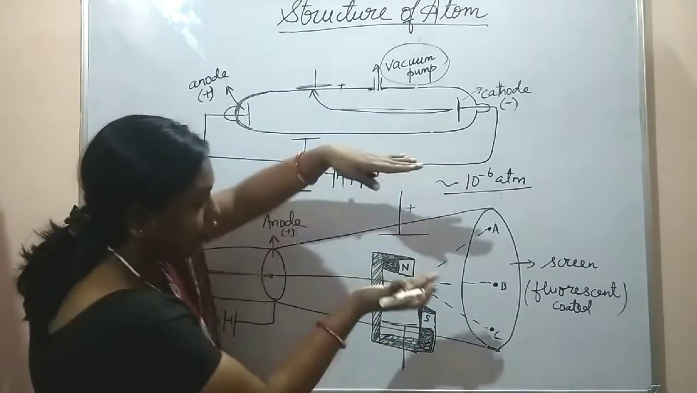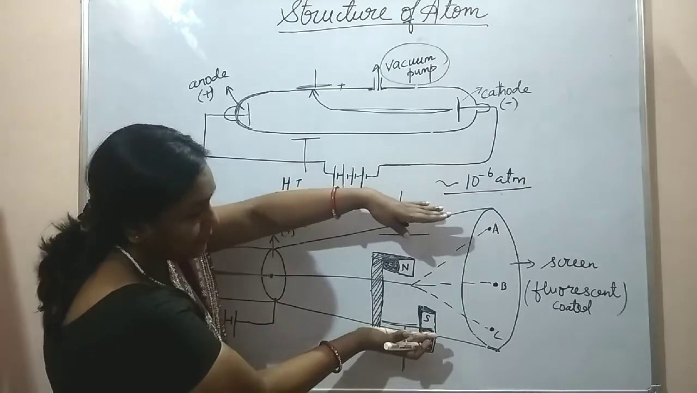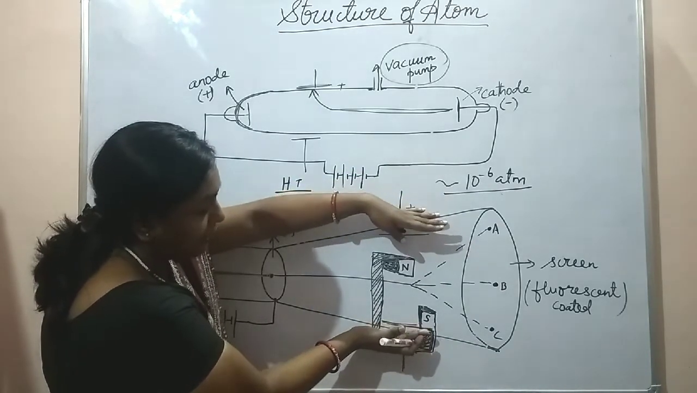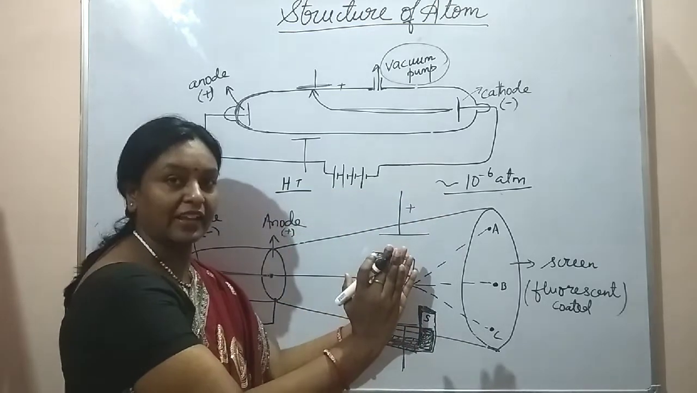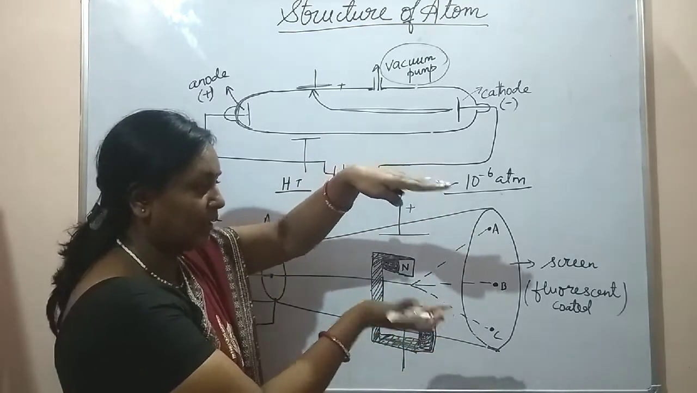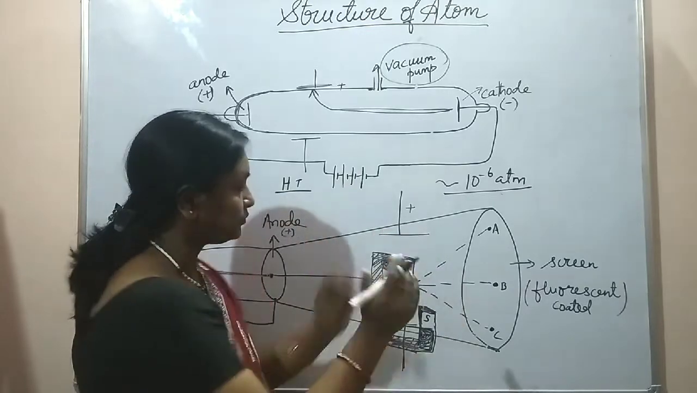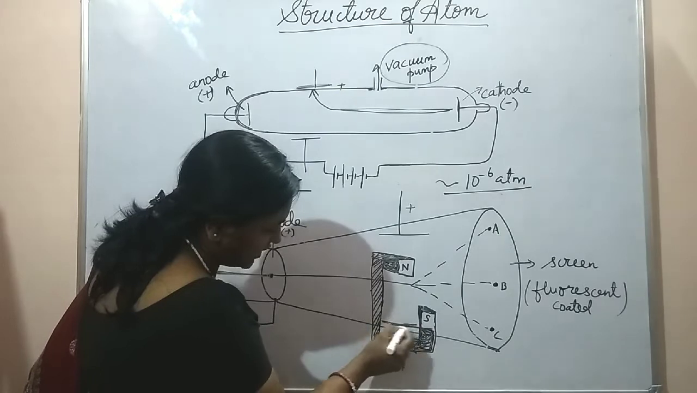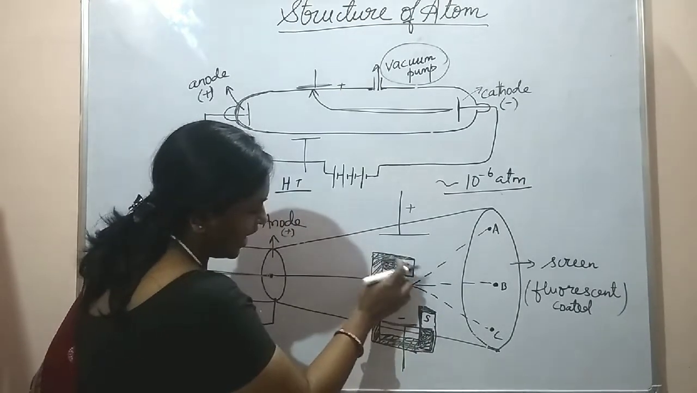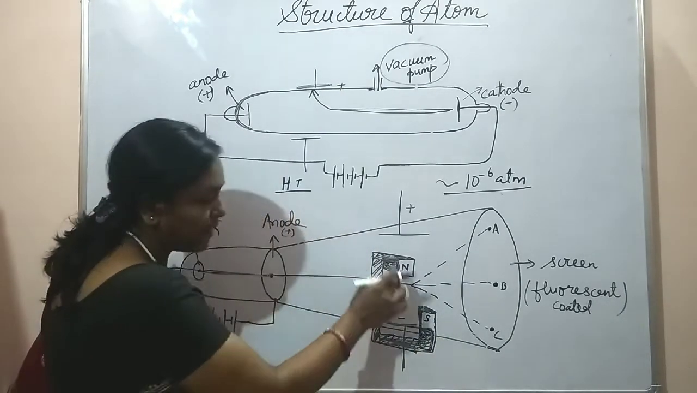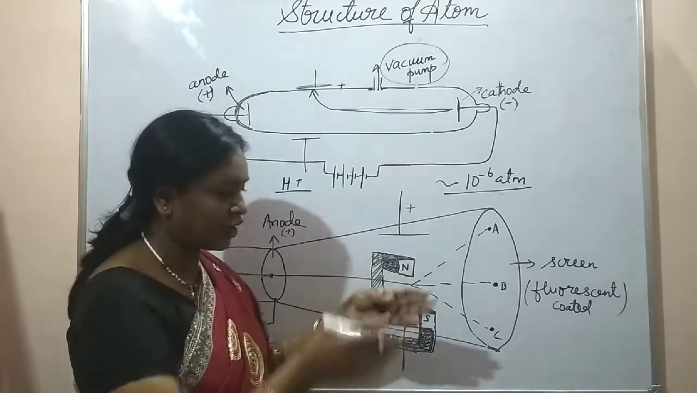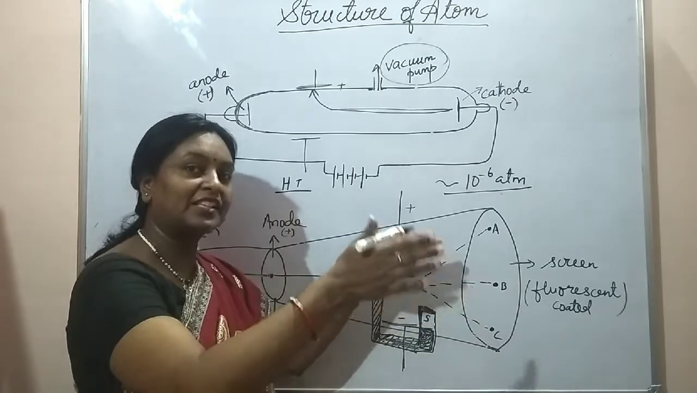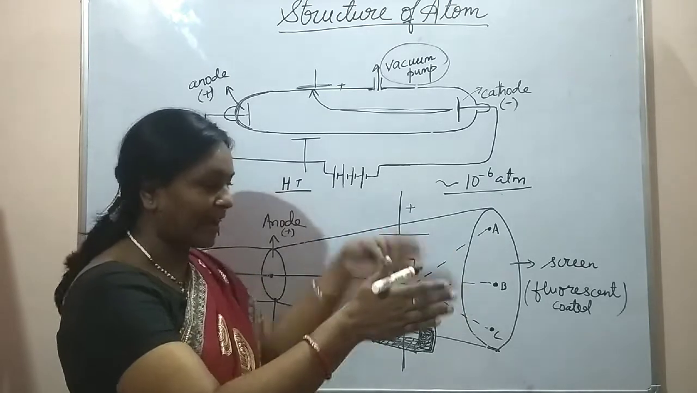Just imagine we have got electric plates placed horizontally like this, and then we have got a magnetic field placed like this. So electric field this way and magnetic field this way. You can see that this is the positive plate and this one is the negative plate of the electric field. Then we have got a horseshoe magnet, the north pole and the south pole. So this is the north pole and this is the south pole. This is the experimental setup of the apparatus.